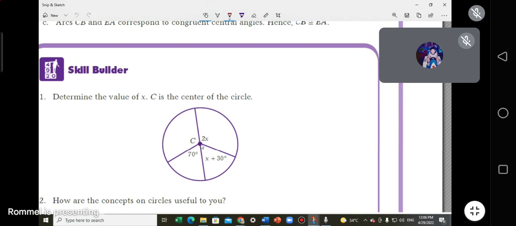Why? Because the C here is the name of the circle. Circle C, okay, center is C. This one has no label. This one, a central angle, is 2x. x plus 30 is another central angle. 70 is another central angle.